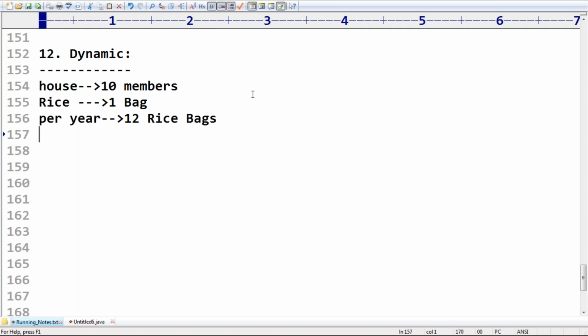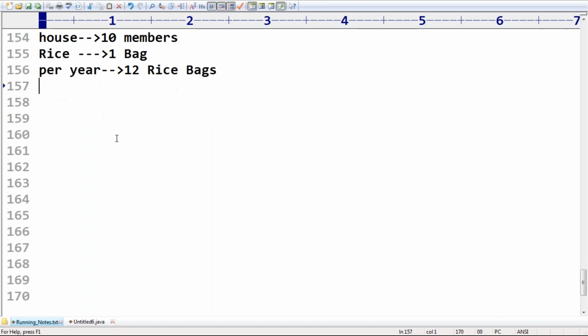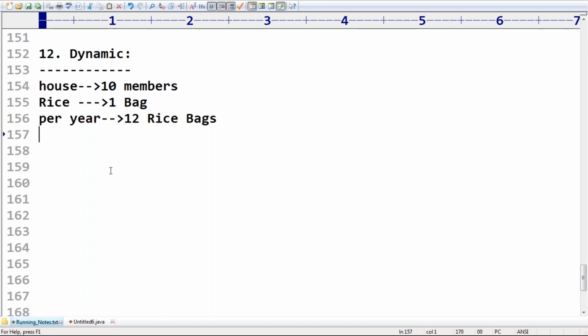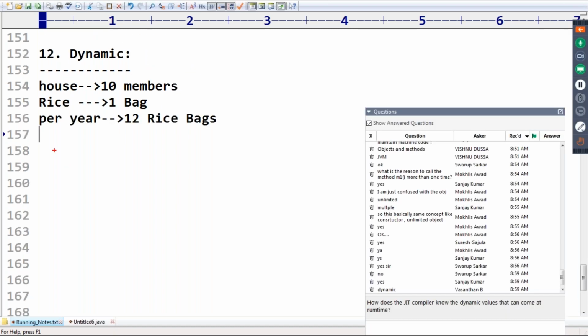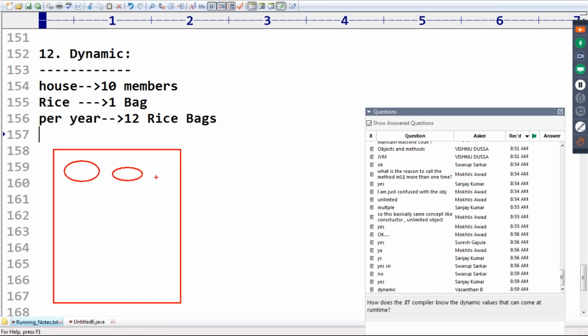So assume that I have two approaches. What is the first approach? I will take all the 12 rice bags at the beginning only. At the beginning, I will arrange all of them. This is the first approach.